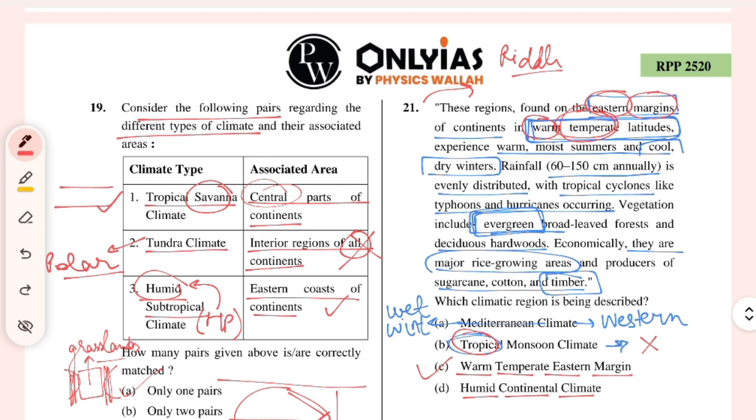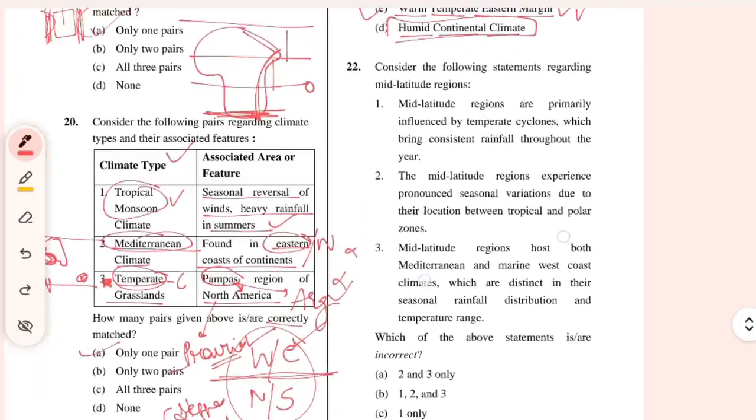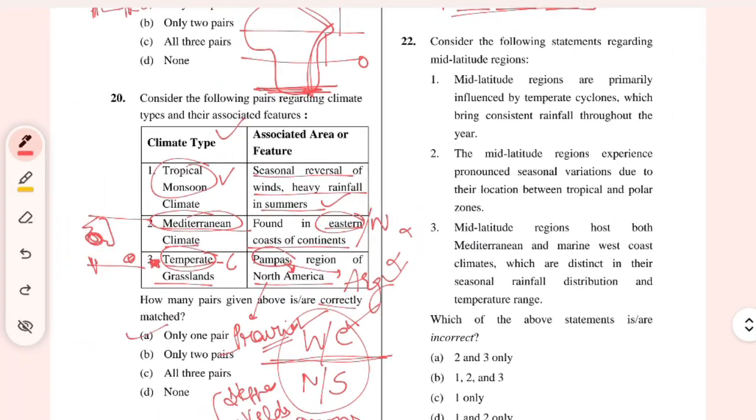So yeah, I don't think this is the answer. I think this is the most probable that can happen here. Within the word association, we can conclude with this only. Consider the following statement regarding the mid latitude region. मतलब mid latitude का मतलब वही हो गया temperate side, temperate regions. So mid latitude regions are primarily influenced by temperate cyclone, which is right, which bring consistent rainfall throughout the year, right. The middle latitude region experience pronounced seasonal variation due to their location between tropical and polar zone.